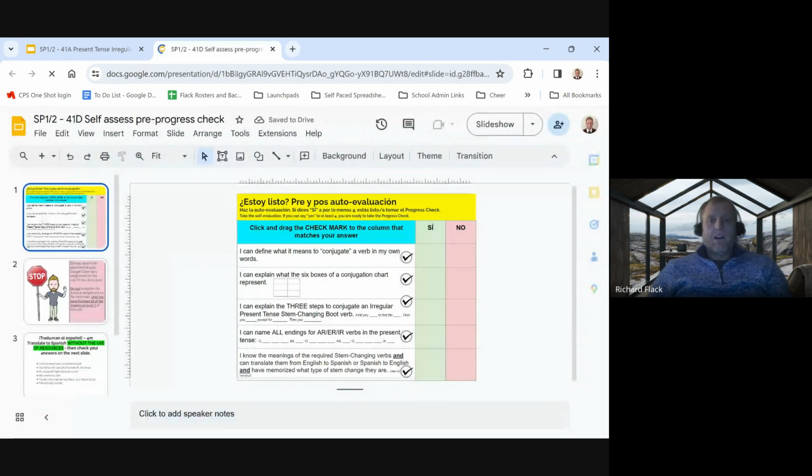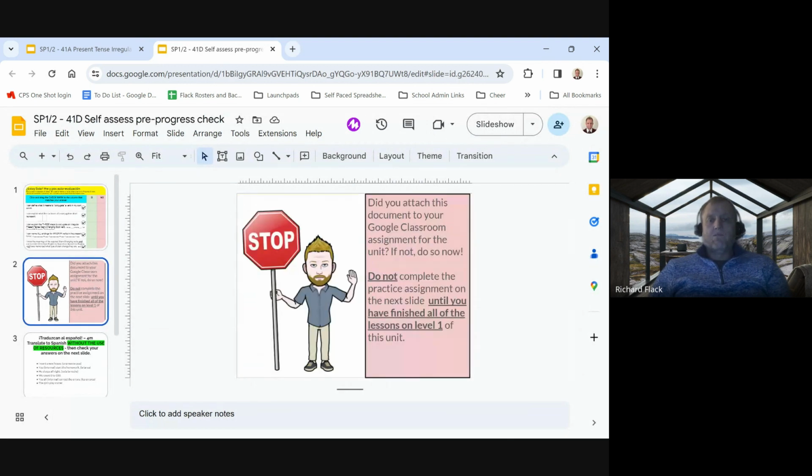You should have moved these little check marks over to what you can or can't do at this point. And then you should have stopped there, made sure that you made a copy of the document and attached it to the Google Classroom. So if you haven't done that already, pause the video right now and do so.